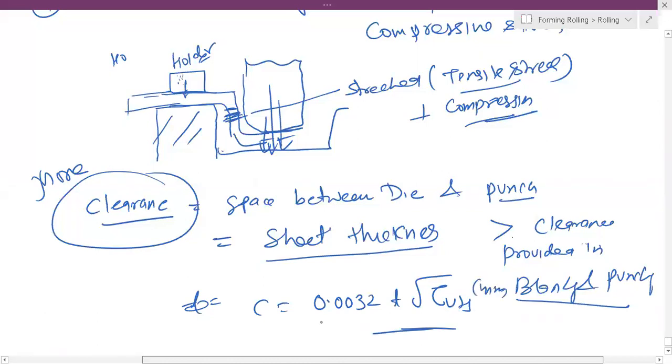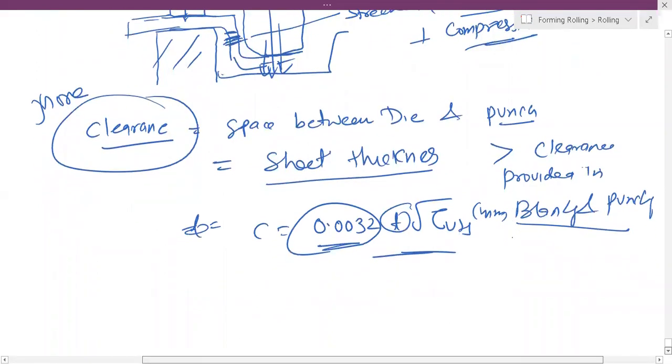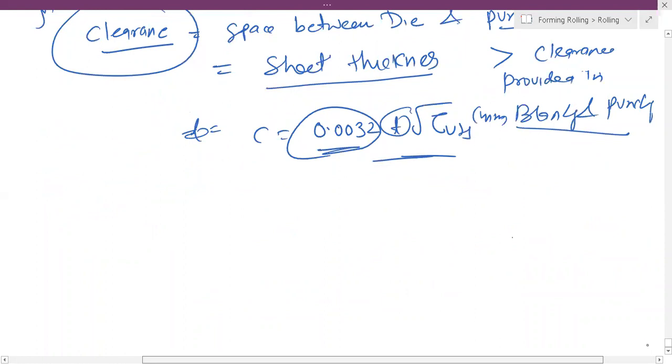It is generally very small because this is a multiplication factor. So clearance, we have understood, will be equal to sheet thickness and more than in blanking and punching. Then one concept comes, determination.